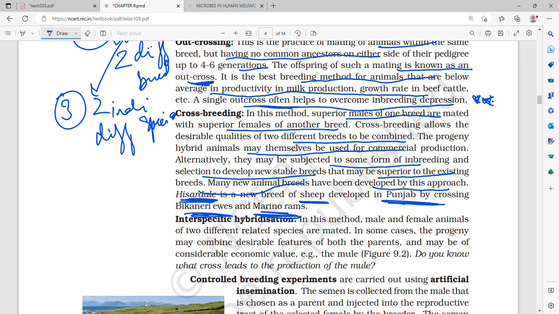So by crossbreeding, superior males of one breed are mated with superior females of another breed, and this allows the desirable qualities of two different breeds to be combined.